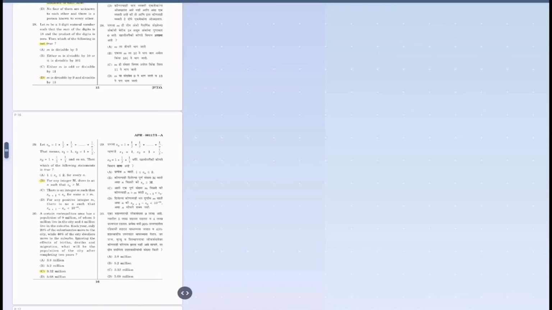Let that 3-digit number be x, y, z, meaning x in the hundreds place, y in tens and z in the units place. Now we are given x plus y plus z is 18 and x into y into z is 0. Now the multiplication being 0 implies one of the digits is 0.